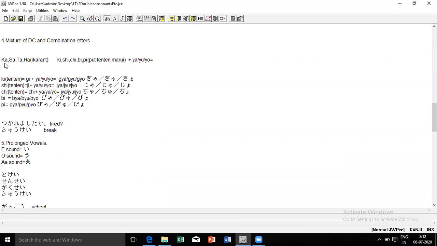So you know double consonants, there was Ka, Sa, Ta, Ha, right? Kasataha. And here it was Ki, Shi, Chi, Ni, Hi, Mi, Ri. We had done Ki, Shi, Chi, Ni, Hi, Mi, Ri. But you can see for double consonants what happens? Kasataha is there. Is there Ki, Shi, Chi, Ni, Hi, Mi, Ri in the picture? No. So now Kasataha, you have to turn it into the i-kaaranta. What is the i-kaaranta of Ka?